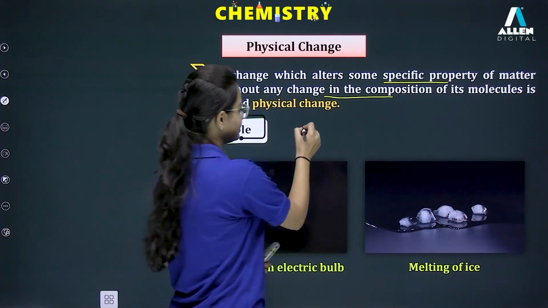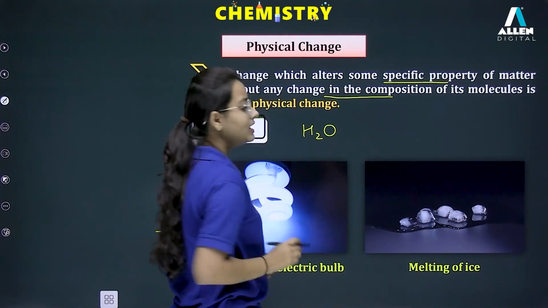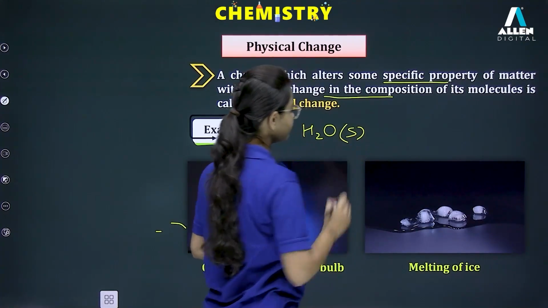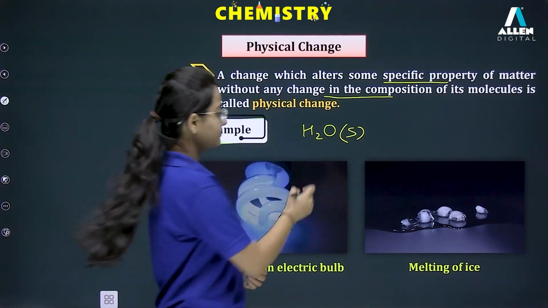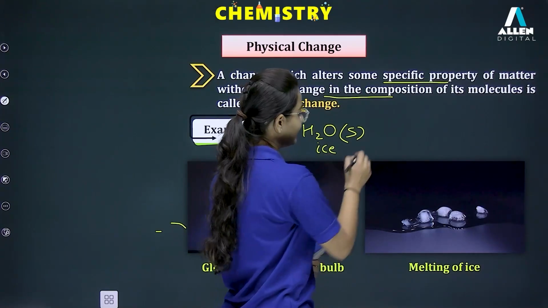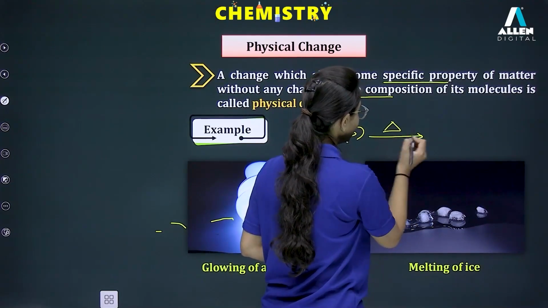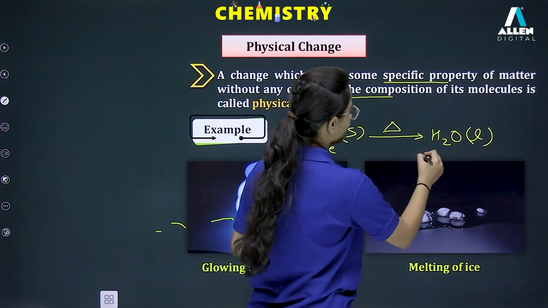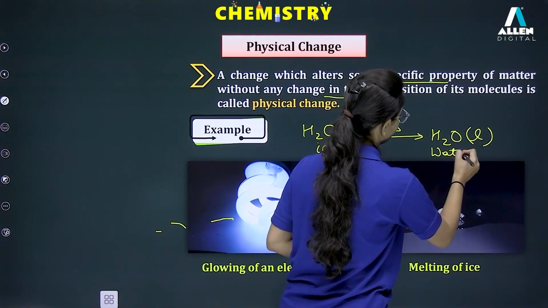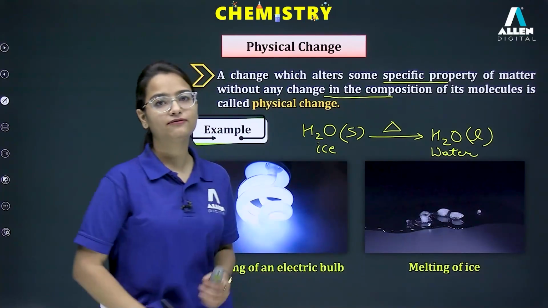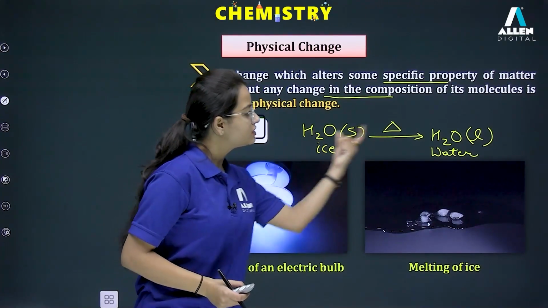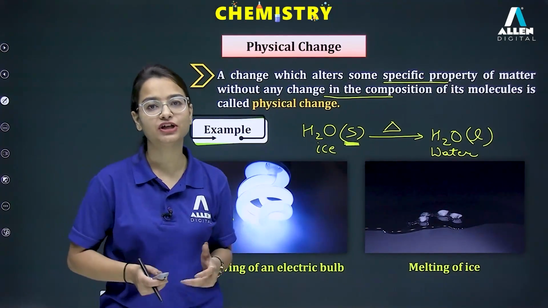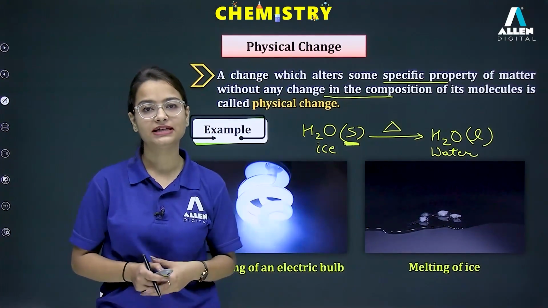We can write here our example. Suppose I am talking about ice right now. So the formula will be H2O only, but it is in the solid form. Now, if you are providing heat, this is our ice. If you are providing heat, right? Now, on providing heat, what will happen? It will turn into the water. That is again our H2O, but it is in the liquid form. So, can you see there is no change in the molecular composition, only physical property of the substance is getting changed. So, this is an example of a physical change.